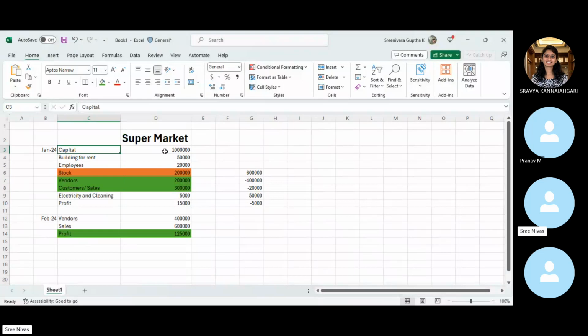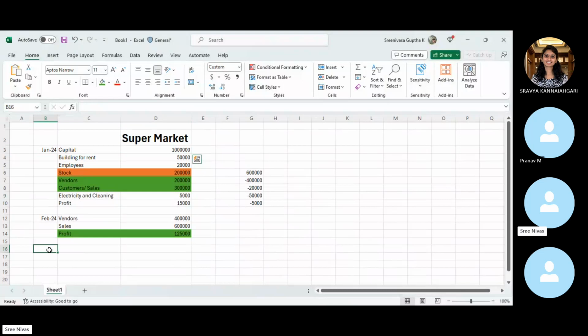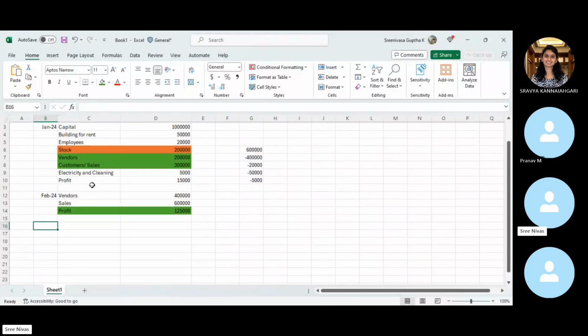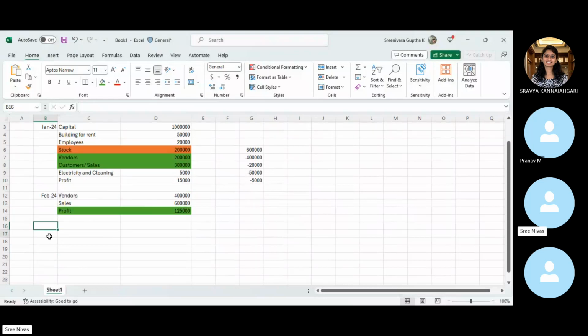This is a manual calculation where we will just add the income and remove the expenses. We'll add the profit and sales, everything. But rather than following this method of accounting, which is an unorganized way of recording the transactions and not as per the methods, let's make it organized, and so we will follow some golden rules of accounting.